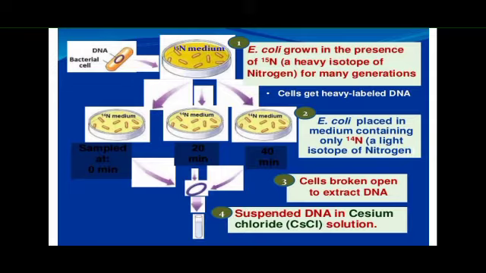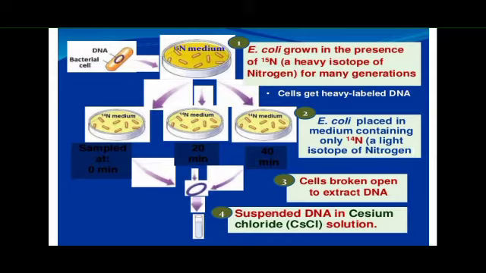Now in the third case, what did they do? They took the cells and broke them up to extract the DNA, in order to observe the mode of replication of those E. coli cells. Next, they suspended the DNA in cesium chloride solution.